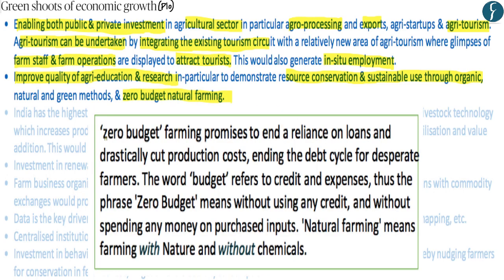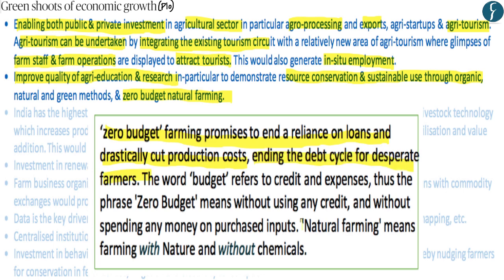Now, what zero budget natural farming means is that zero budget within this concept means ending the reliance of farmers on loans, especially loans taken from private money lenders, and also drastically cutting down the production cost for producing agriculture goods. Whereby what this would do is end the debt cycle from which farmers are currently suffering.